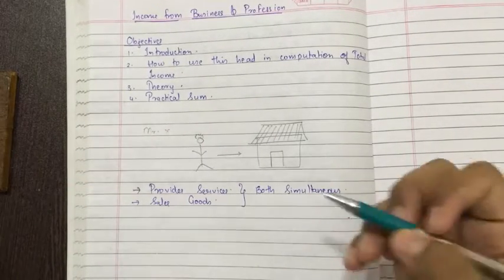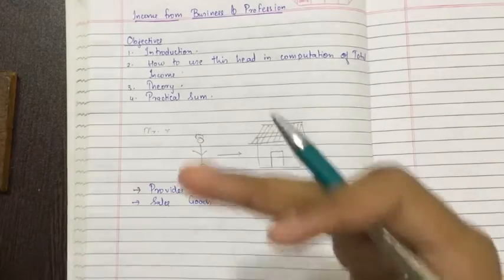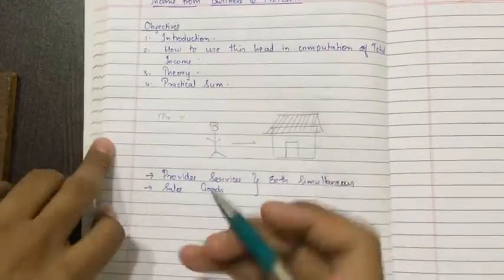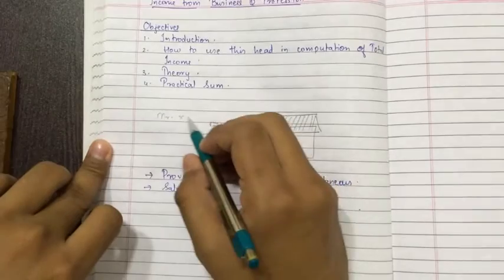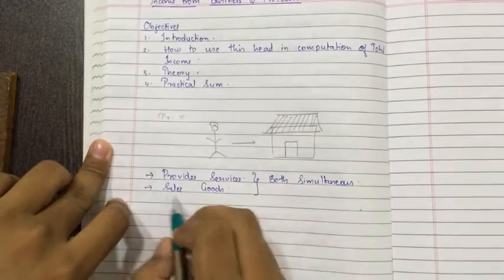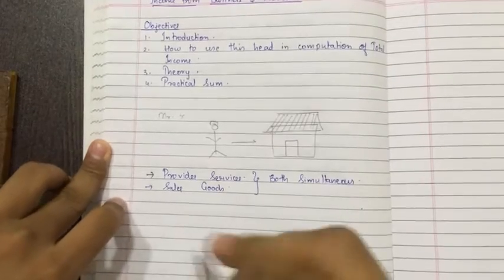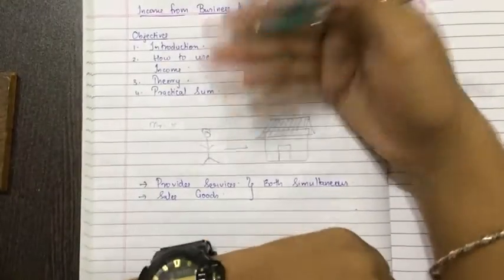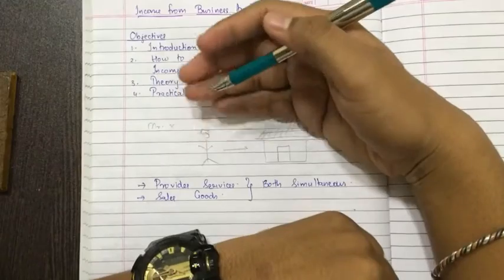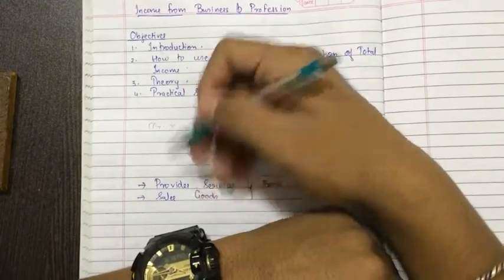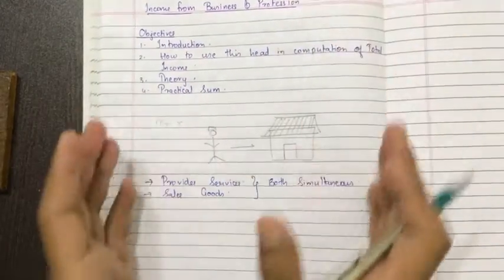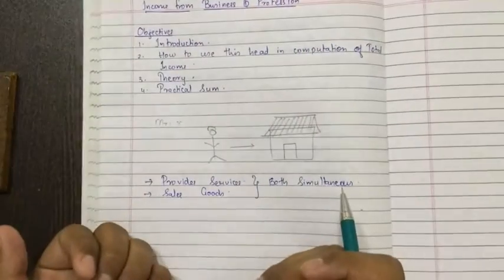It is my personal explanation as I have approached this chapter. So the business, Mr. X, he provides services as well as he sells goods. As he provides services, he gets something in return. Something in return means consideration. And sales: when he sells the goods, he provides some goods and in return gets money.